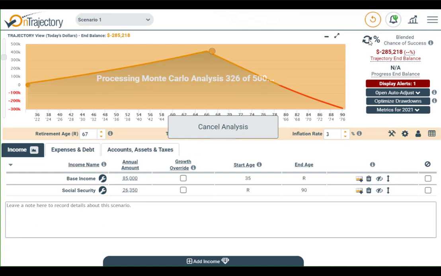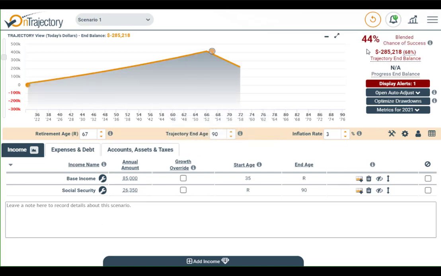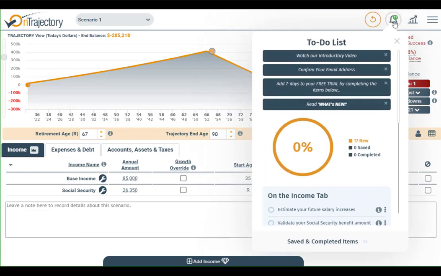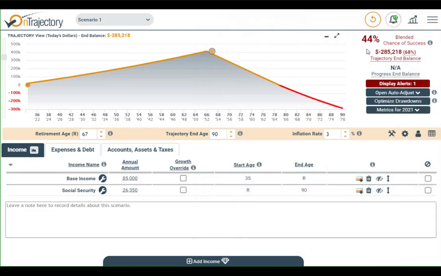OnTrajectory will run a quick analysis, plugging in some assumptions about your income tax rates and retirement. But again, the goal is to tailor those assumptions to match your actual situation, and we'll point all of that out to you over the next 10 or 15 minutes. As you can see, we provide a to-do list to help you think about what a good financial plan should include. And don't get discouraged by the initial results. There's a lot of information we haven't added in yet. This is really just the starting point of creating your plan.